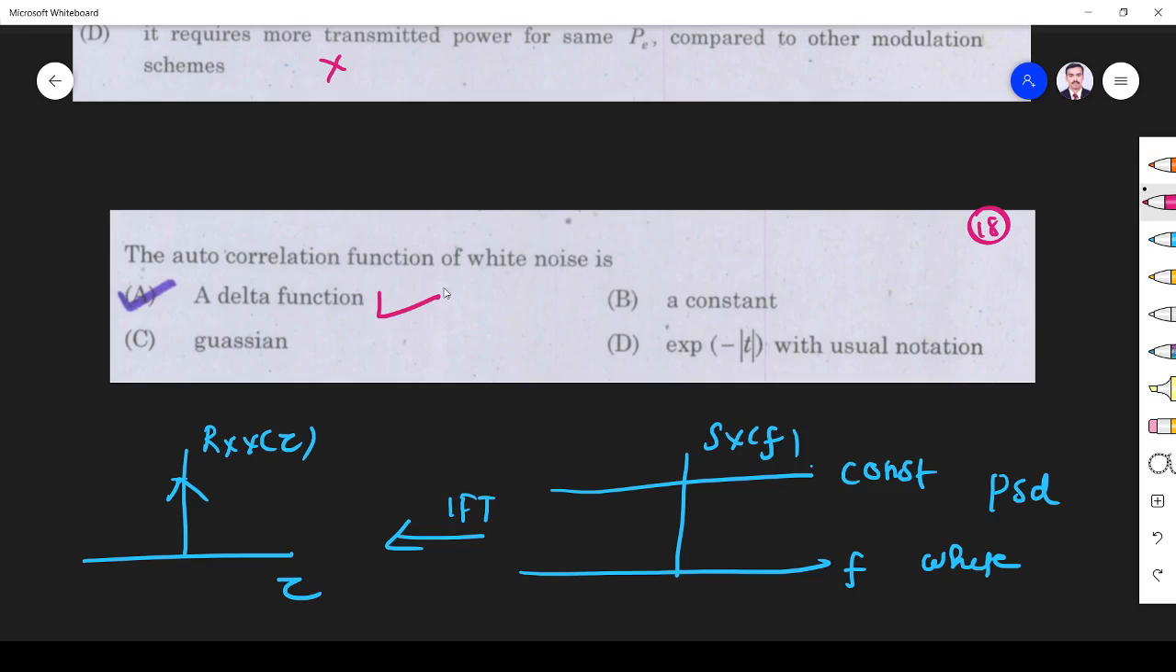Similarly, if they ask what is the power spectral density of a delta function, you can say it is a constant spectrum, or you can say it is a uniform spectrum. They may ask like that also.